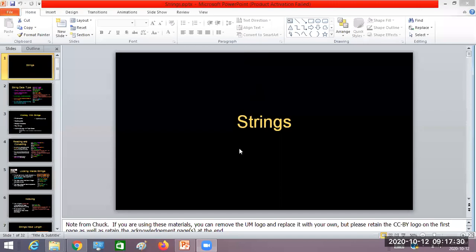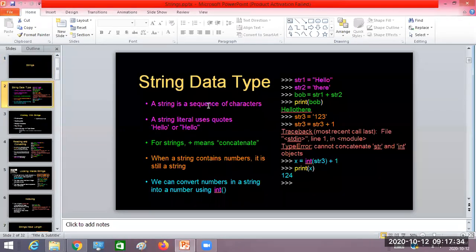Okay, so let's begin with the basic data type, that is the string data type. As you all know already, because we have discussed so many concepts of strings in my previous classes, a string is basically a collection of characters. It's a sequence of characters.